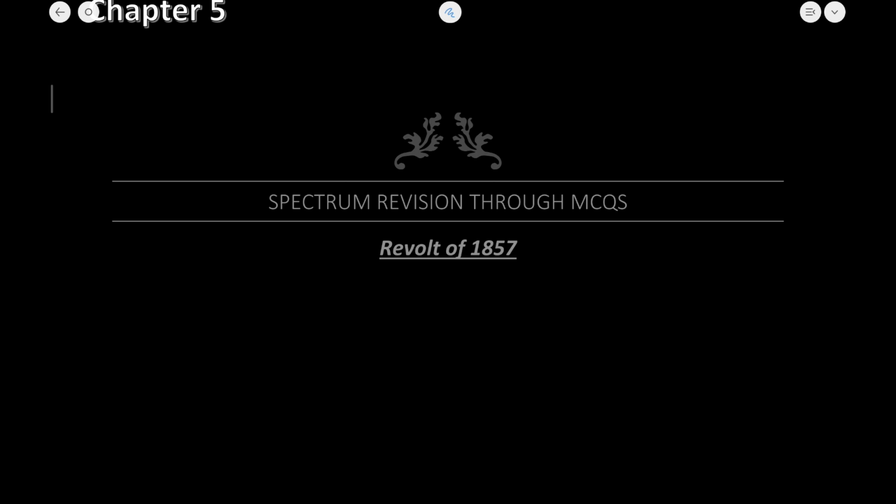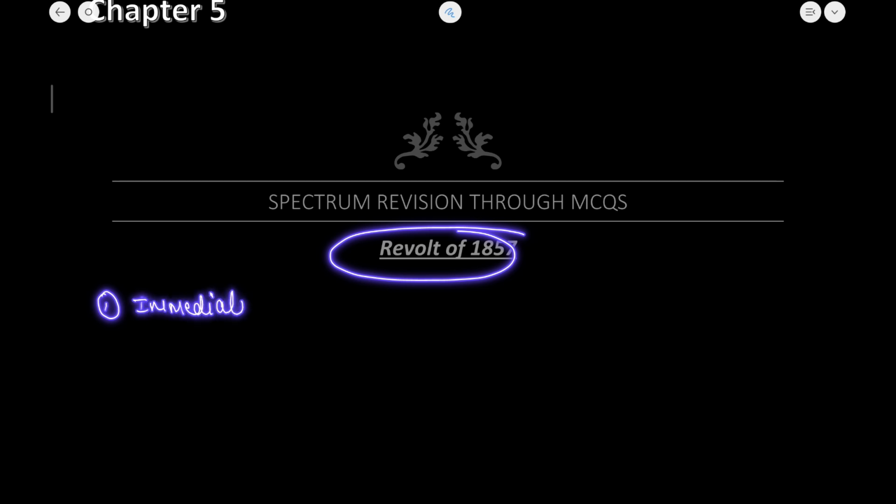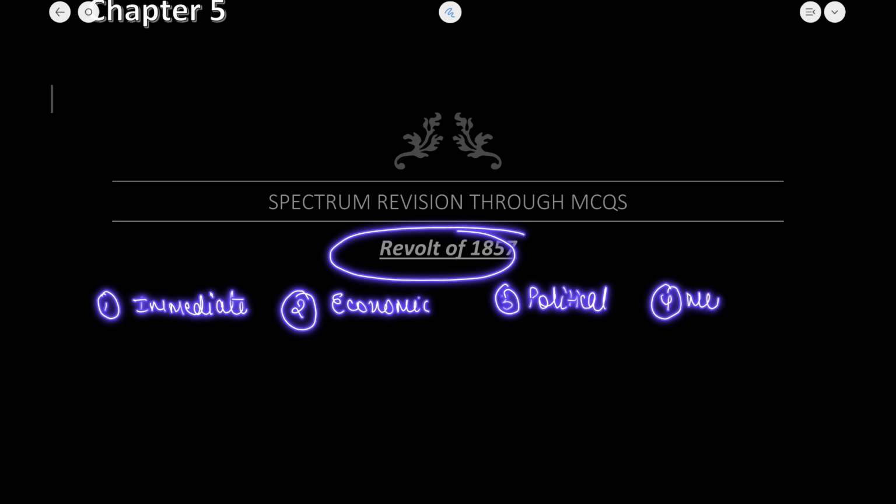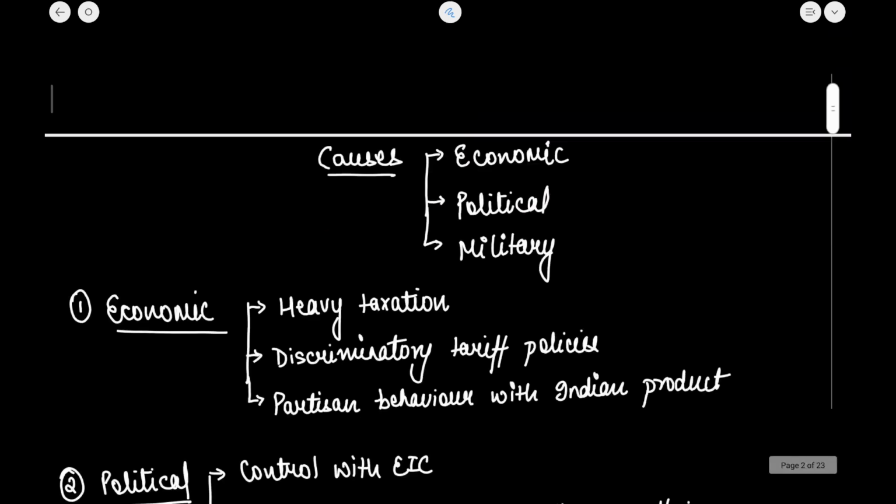So, if I talk about revolt of 1857, there were various causes behind this revolt, where first of all there was an immediate cause. So immediate cause is something that triggers anything. Okay, the second one was economic cause. Then some of them were the political cause. Some of them were the military causes. So this all we will deal right now.